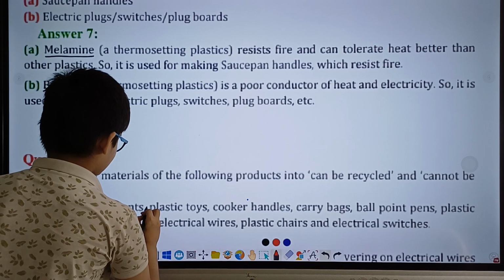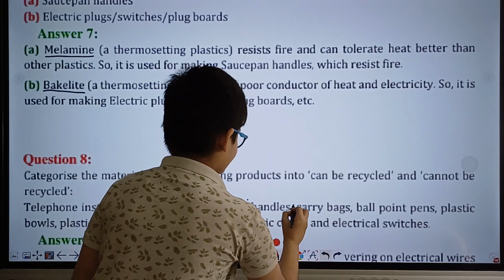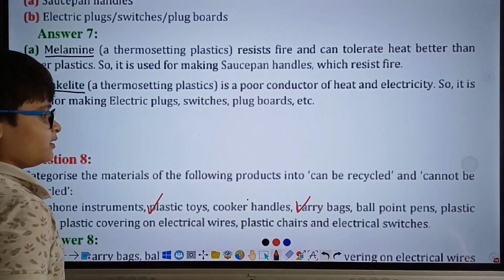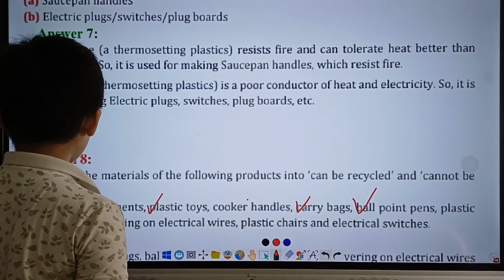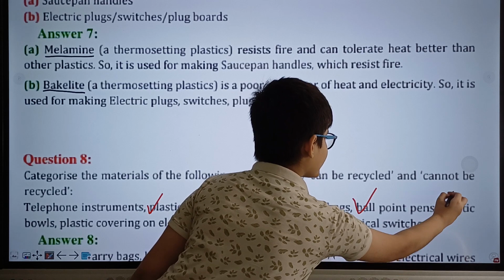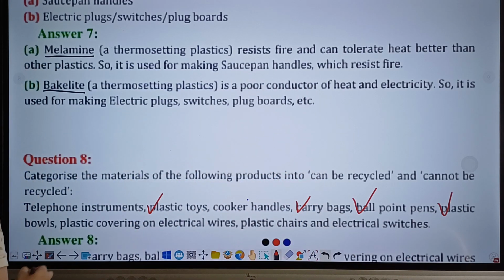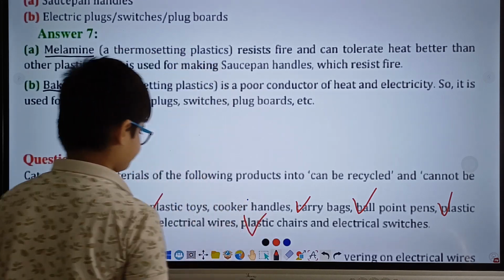Plastic toys can be recycled. Carry bags can be recycled. Ballpoint pens can be recycled. Plastic balls can be recycled. Plastic covering on electrical wires, I am pretty sure this can be recycled as well. Plastic chairs can also be recycled.